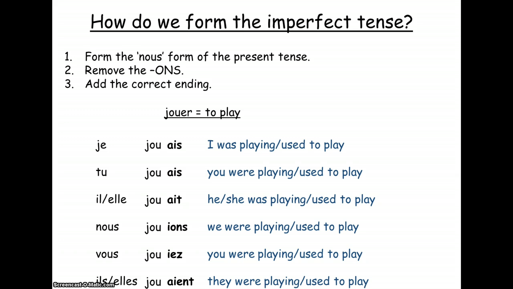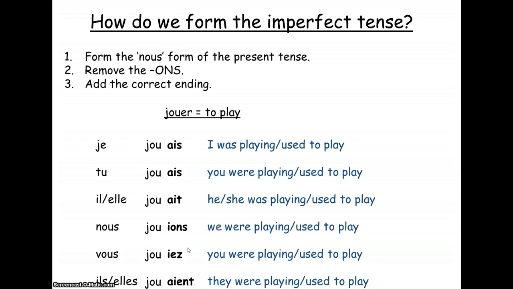So, je jouais, tu jouais, il or elle jouait. You'll notice that all three of those are pronounced the same. And then we've got nous jouions, vous jouiez, and ils or elles jouaient. And again, you will notice that jouais, jouait and jouaient are pronounced the same. So AIS, AIT, and AIENT are all pronounced "ay". Okay, so that makes it easy to say as well, because it's only the nous and the vous form that have different endings as you hear it.